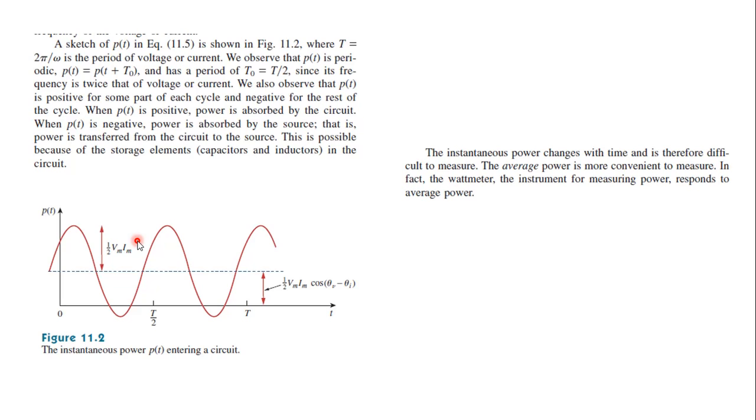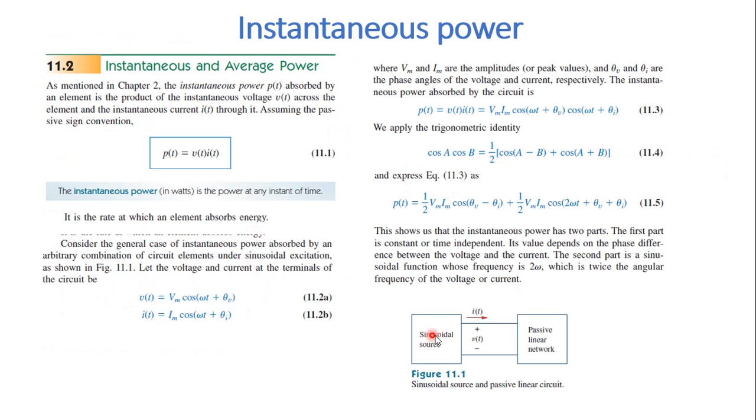Now if we notice, power is positive for some cycles and negative for the rest of the cycle. So for each cycle you have the positive part as well as the negative part. In the positive part, power will be absorbed by the circuit. So if you consider this diagram, for the positive cycles, power from the source will be absorbed by the circuit.